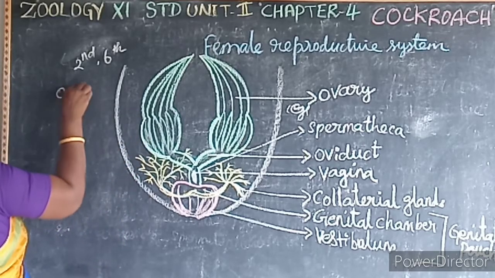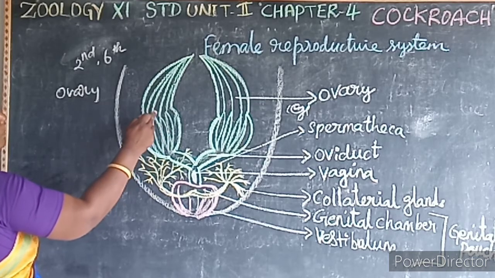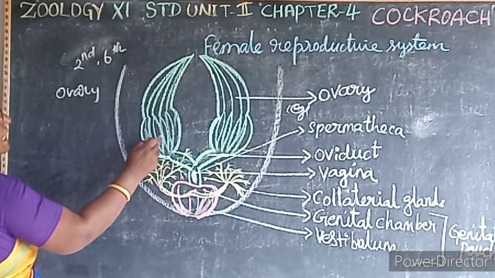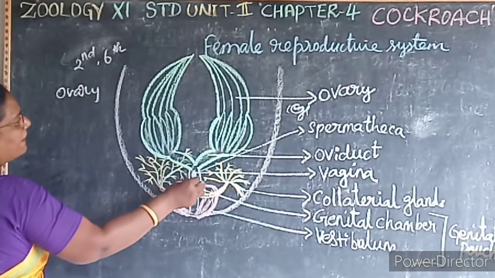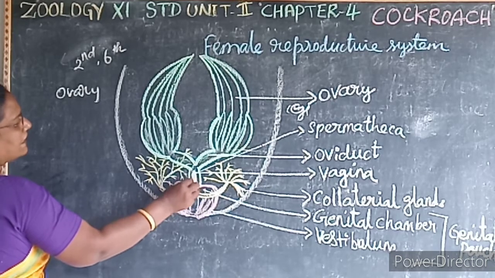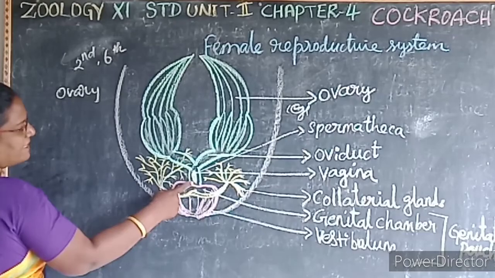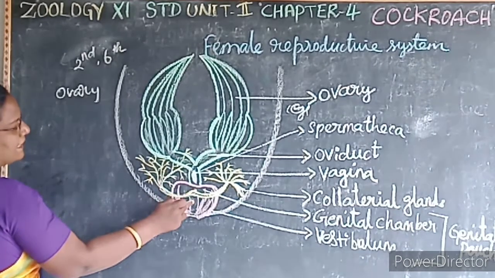First one, what happens? A pair of ovaries is formed by the fusion of 8 ovarian tubules, which contain the eggs. Then each ovary is connected by a median duct, that is known as what? Oviduct, known as the vagina. A ventral opening of the vagina is known as what? Female genital pore, which opens into the genital chamber.